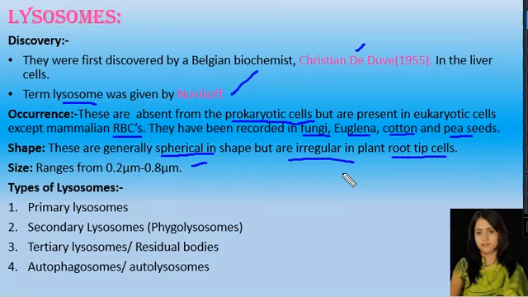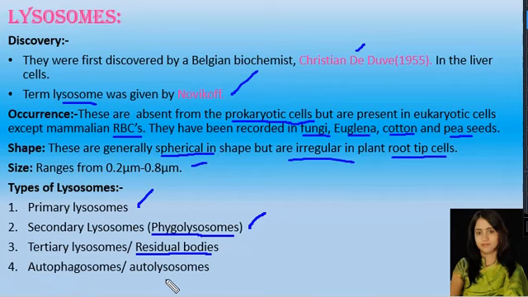There are different types of lysosomes that have been studied. Mainly there are 4 types of lysosomes. First one is the primary lysosome, second one is the secondary lysosomes, which are also known as phagosomes. Then third one is tertiary lysosomes or residual bodies. Later I will tell you what these phagosomes and residual bodies are. Then fourth one is autophagosomes.